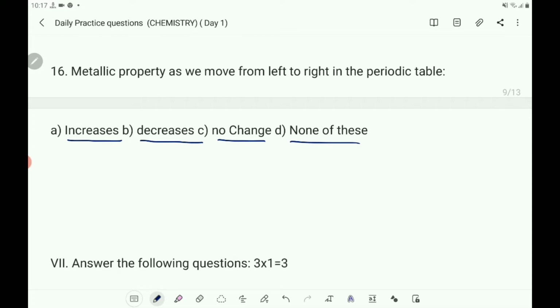As we move from left to right in the periodic table, metallic property decreases and non-metallic property increases. So the answer here is: metallic property decreases. Answer B, decreases.